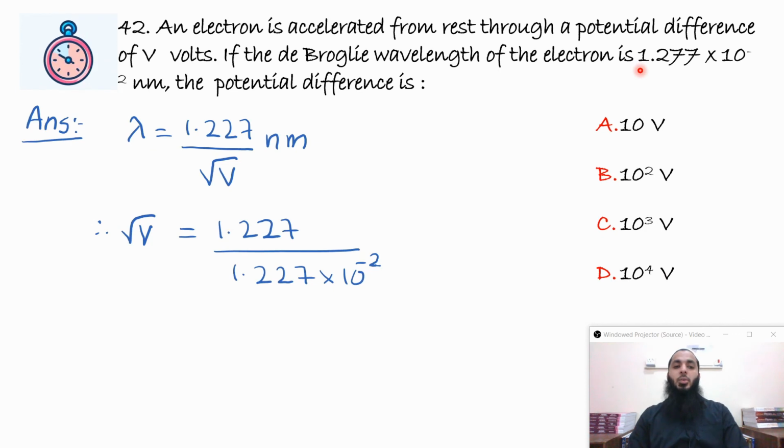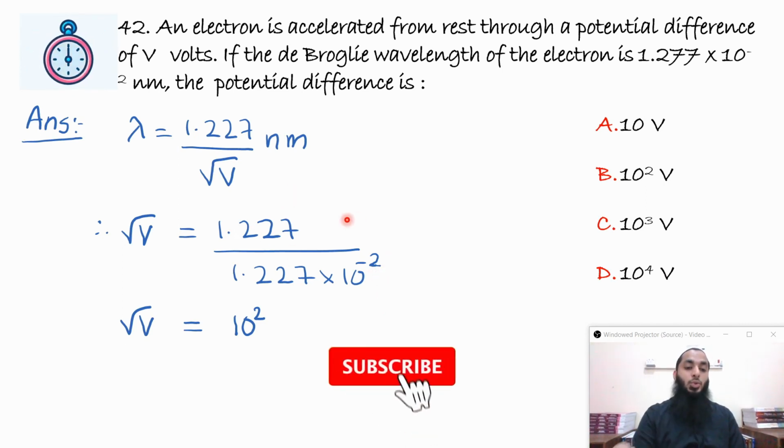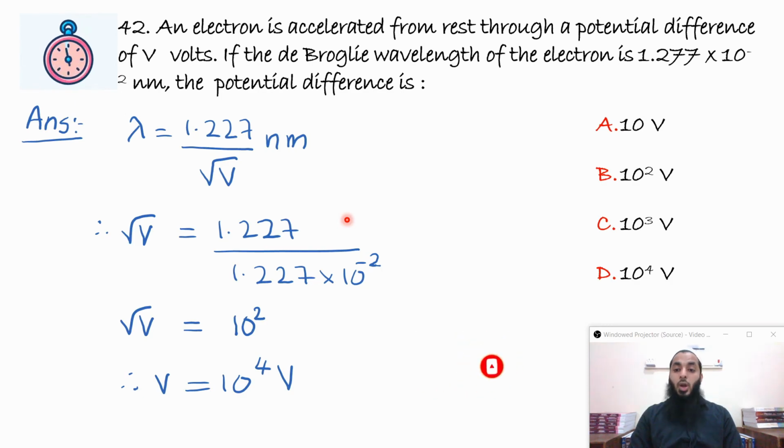So the equation will become root V is equal to 1.227 divided by the lambda. And we can see here it is 1.227, it's a mistake here, into 10 raised to minus 2 nanometer. The nanometers will get cancelled, so 1.227 will also get cancelled, and you will get 10 raised to 2. So root V is 10 raised to 2. So V is equal to square of that, which is 10 raised to 4 volt.